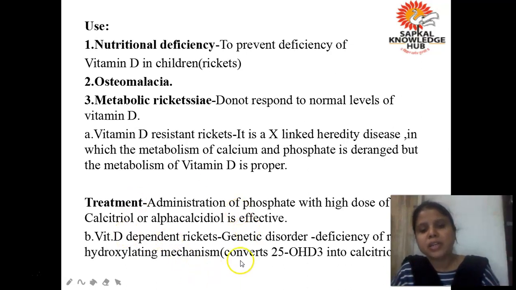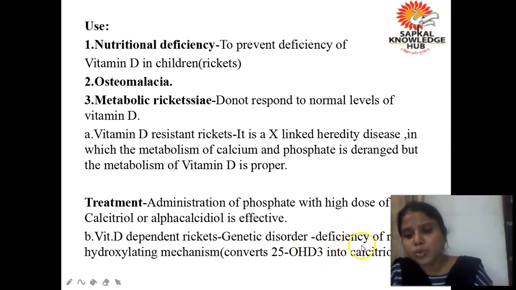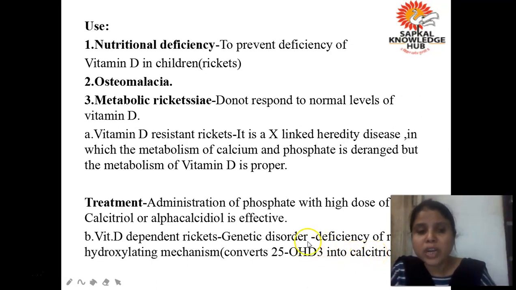Vitamin D dependent rickets, it is also a genetic disorder, but what happens here? It occurs due to deficiency of a renal hydroxylating mechanism which converts 25OHD3 into calcitriol. So what is the meaning of that? Why does rickets occur here? Due to vitamin D. There is some problem with vitamin D. So what happens? All of you know that whenever you are taking vitamin D, it is first converted into the active form, that is calcitriol. Okay.